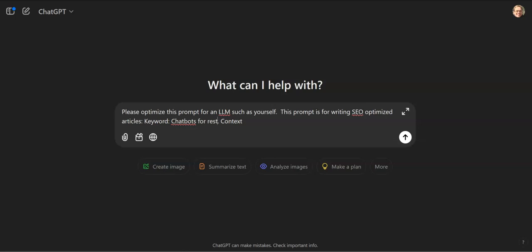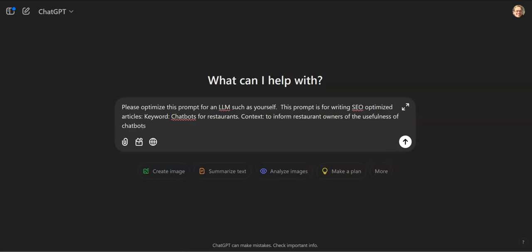We'll keep with that since we're following along that theme and it's something useful for me. Context: to inform restaurant owners of the usefulness of chatbots.